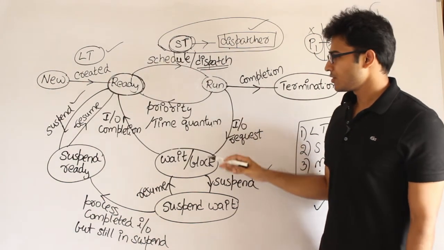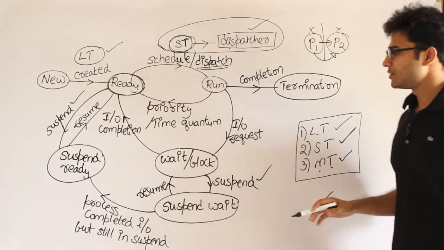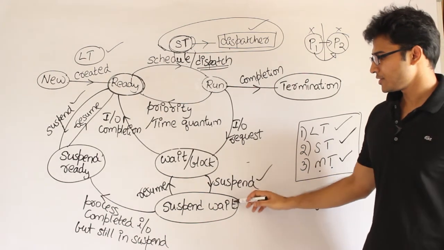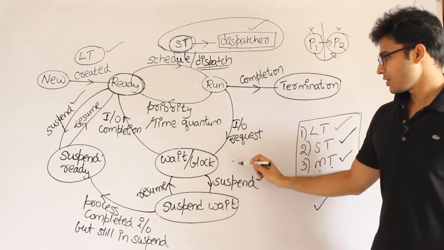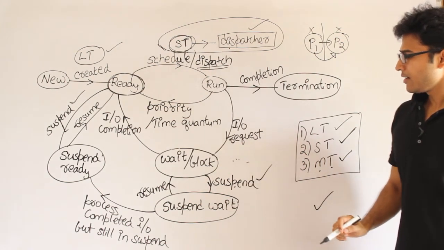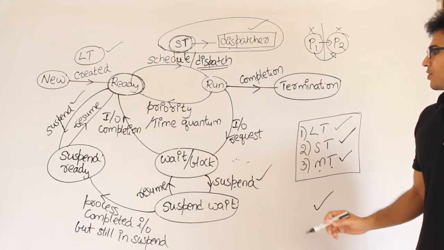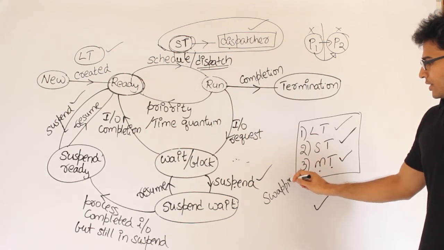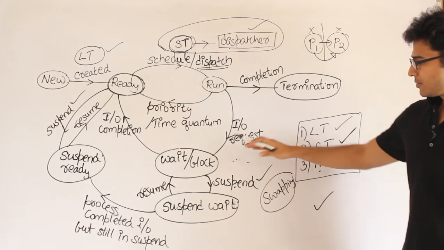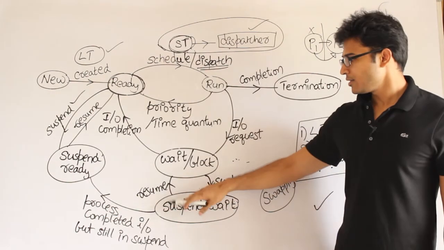The medium-term scheduler is not that important, in the sense that if the resources are not available, it will just suspend, and when the resources are available, it will resume, right? And it is going to impact something called swapping. Swapping is moving a process from the main memory to the secondary memory and then getting it back.